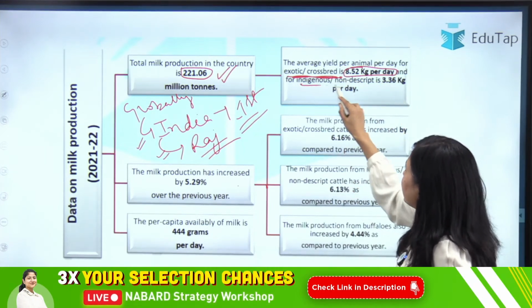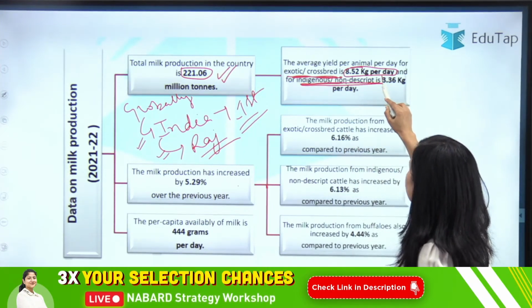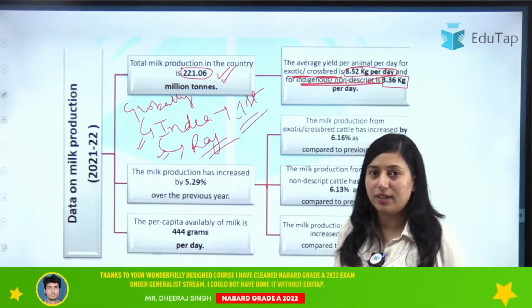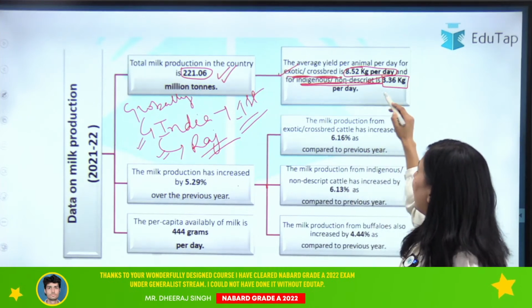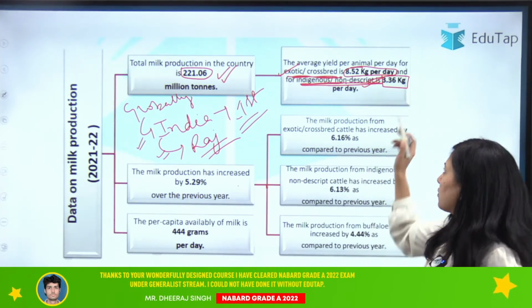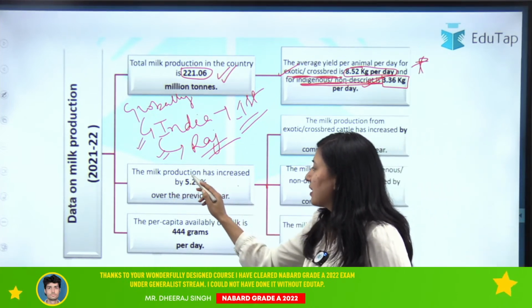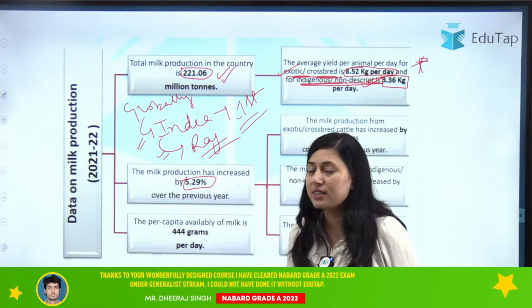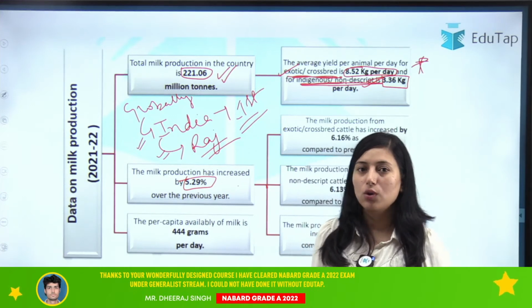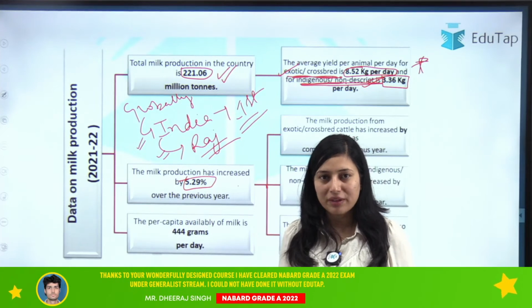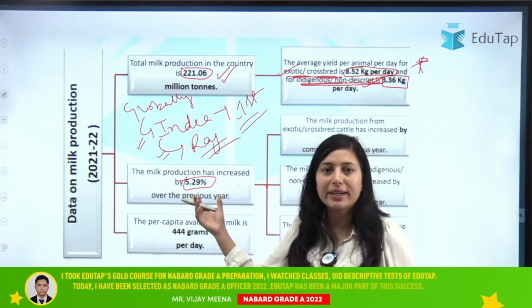Okay, and for indigenous and non-descript breed, it is 3.36 kg per day. So this is the average yield of different exotic and your indigenous breed. Clear? So now this data is also covered. Then we have the milk production has increased by 5.29% over the previous year. So if the question might come like, what is the percentage increase over the previous year? So that is your 5.29%.